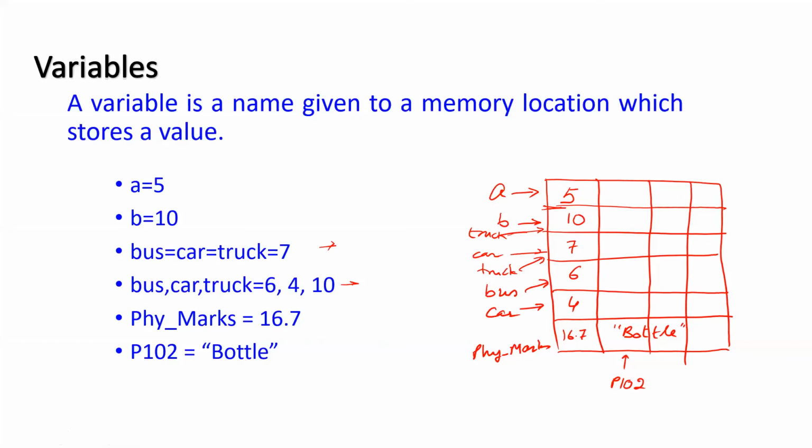Sir, in number 3, bus was 7. In number 4, bus equal to 6. Why does it become 6, sir? See, these are called variables. Variable means which can change. The value can change. Suppose I say a equal to 5. The value of a is 5. In the next statement, if I say a equal to 10, now a becomes 10. It is no more 5. The values can keep on changing. It is not fixed that if I give bus equal to 7 in the first case, it has to remain 7. No, it can change. Now it's clear, sir. Good.